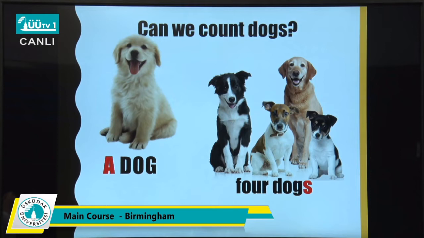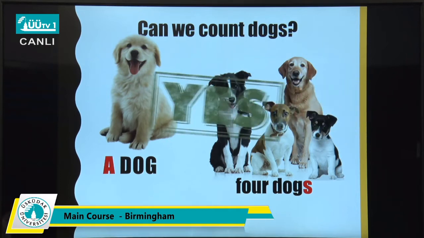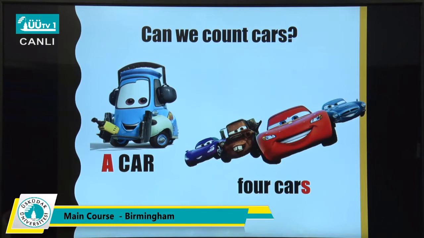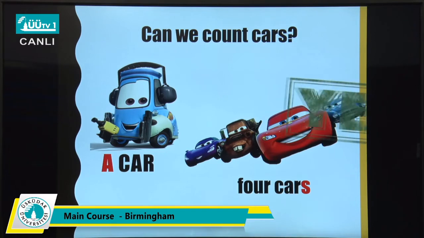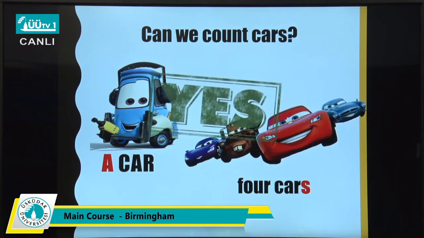No. Okay. Can we count dogs? A dog, 4 dogs. Of course we can. So it is yes. And can we count cars? Yes or no? We have a car, 4 cars. So the answer is yes.